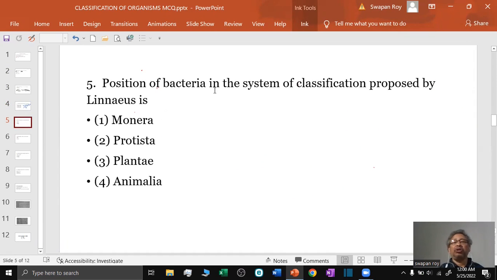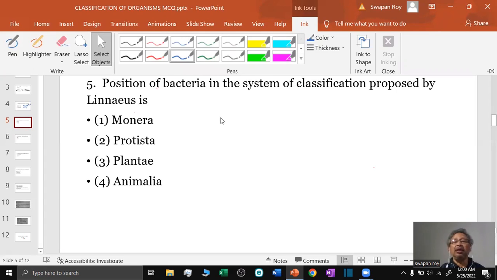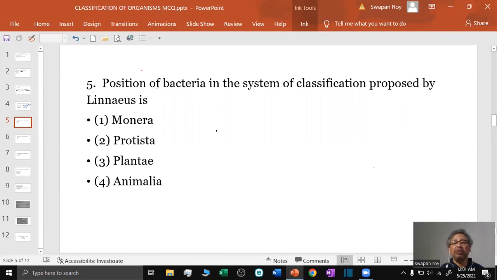Question 5. Position of bacteria in the system of classification proposed by Linnaeus is. Linnaeus classification is a two kingdom system of classification, and there it was Plantae and Animalia. All the organisms were kept either under Plantae or under Animalia, and bacteria, as they contain the cell wall, were kept under the kingdom Plantae.